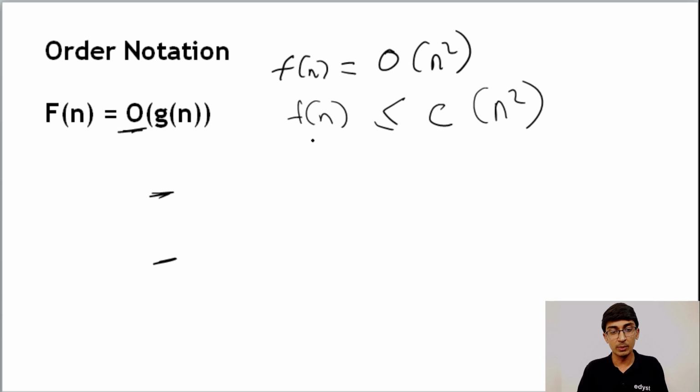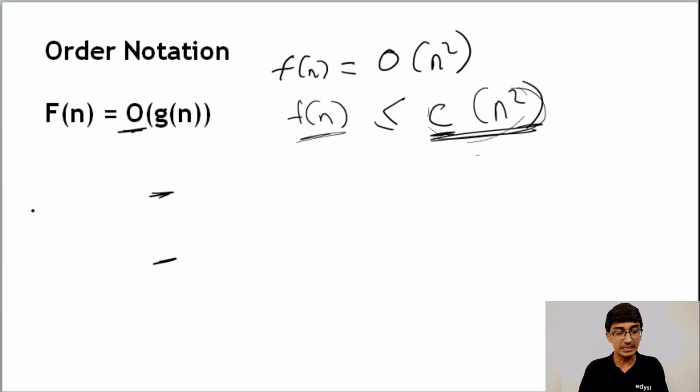That is, no matter what we do, whatever value of f of n we get, it will never be greater than some c of n square, and the c can be determined, but just generally speaking, it will definitely be less than n cube, right? So at worst case it's going to be less than n square. At the maximum it's going to hit n square, not more than that.